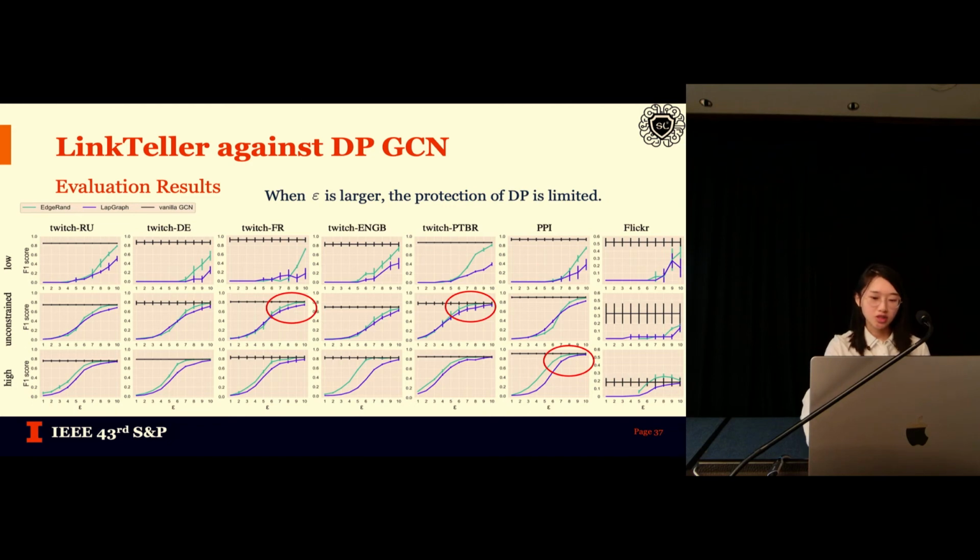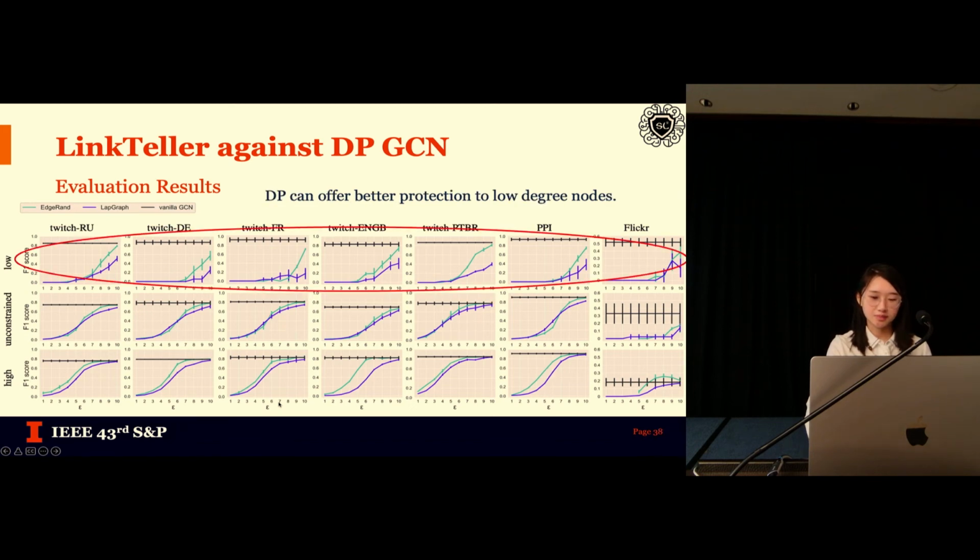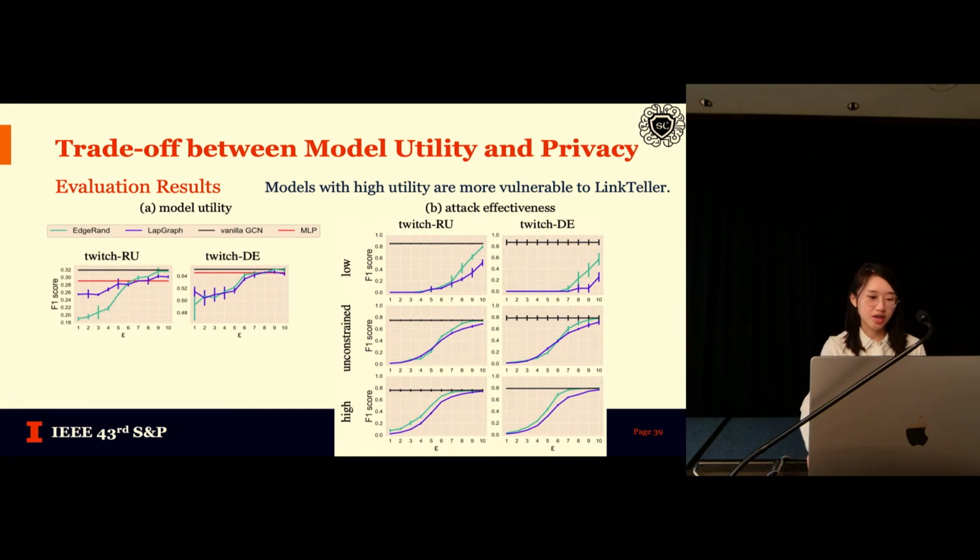Yet, when the privacy budget is high, the protection is quite limited. Specifically, we discovered that DP can offer better protection for the low-degree nodes, which are shown in the first row here. In the end, we analyzed the trade-off between model utility and privacy.